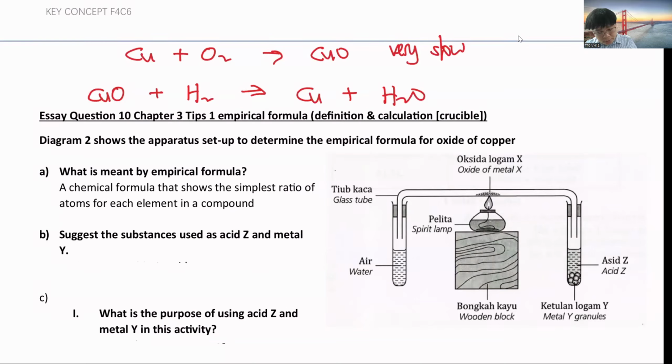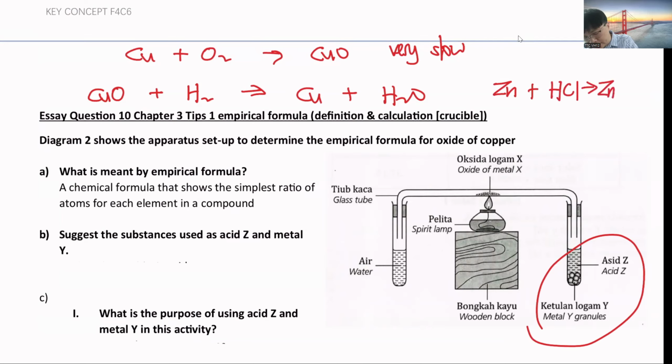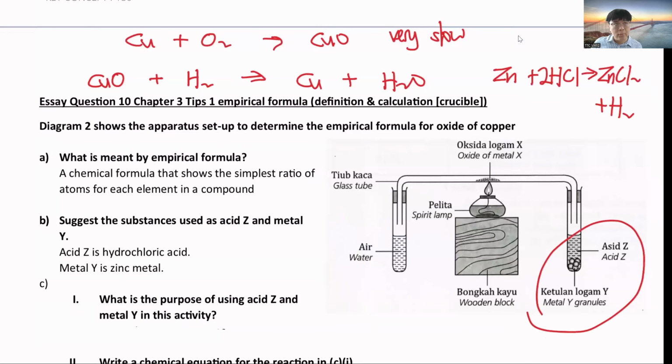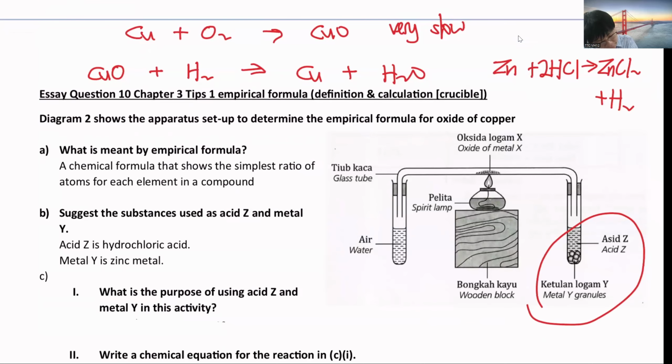In order to get hydrogen, for this part we have to use a metal plus an acid to get hydrogen gas out. So zinc metal plus hydrochloric acid. Zn with Cl becomes ZnCl2. Hydrogen will come out as hydrogen gas. So if they ask what chemicals are needed, you can write zinc metal plus hydrochloric acid. Again, zinc metal plus hydrochloric acid, you'll get zinc chloride plus hydrogen gas. It will supply your hydrogen gas.